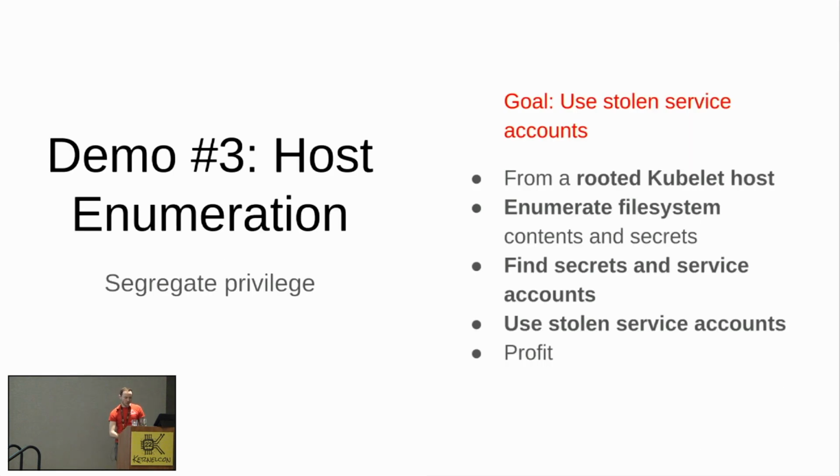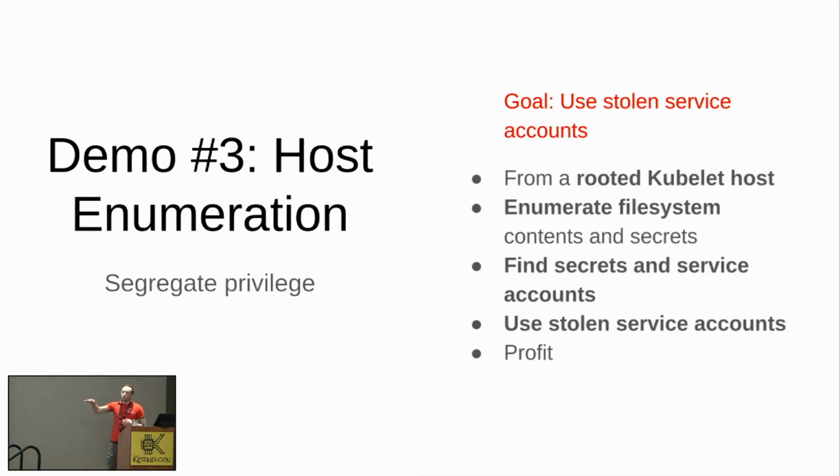So what will we do? We will, from the position that we were just in, which is the rooted kubelet host, let's get this one. Sorry, I'm in the wrong direction. Let's just hit that.